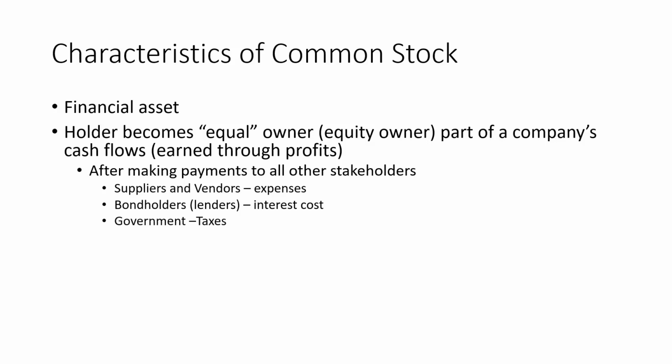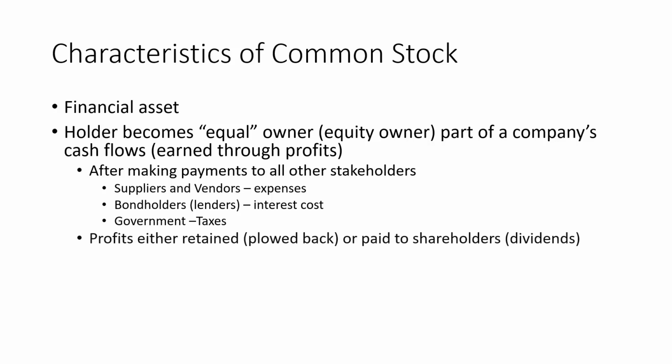Similarly, government collects taxes from the company. That also goes into the income statement of a company. Finally, what is left behind from revenues by subtracting expenses and interest costs and taxes is called as net profit. Net profit is the value of profits or revenue that is available for shareholders to be using them as their income. However, notice how the taxes have been paid before profits are computed for shareholders. With these profits, the profits can be plowed back into new business, or they can be paid out to shareholders.